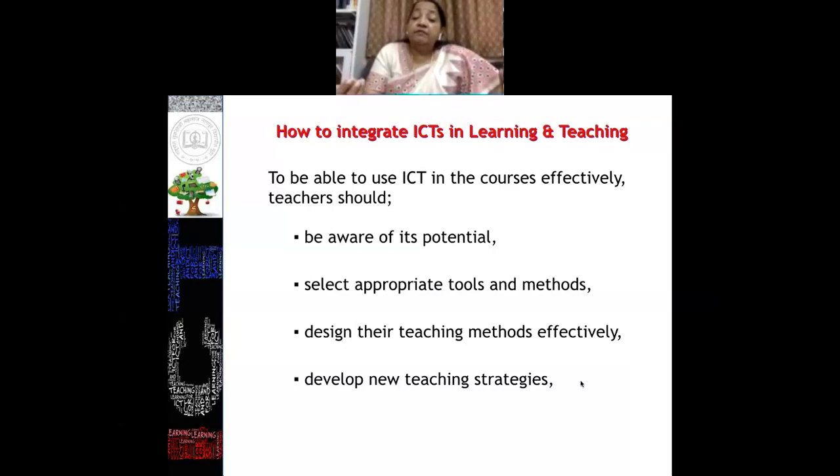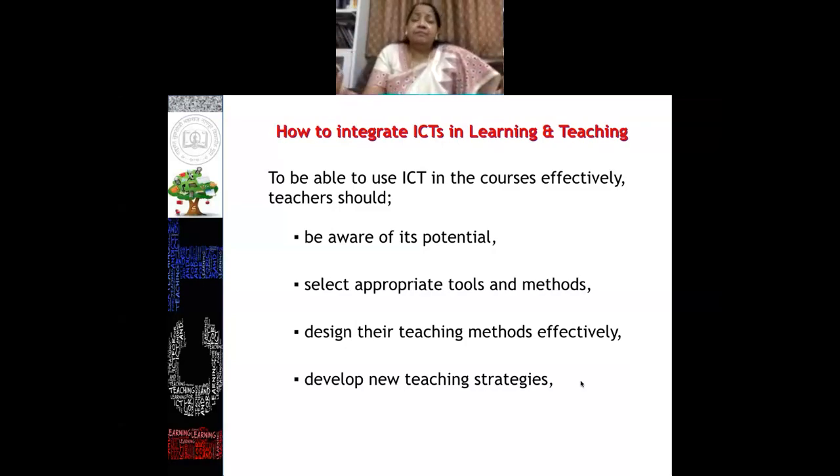Once you are aware of its potential and know what tools are available, how you can use them, and how they are useful for your classroom teaching learning process, then only will you be able to select an appropriate tool or methodology.